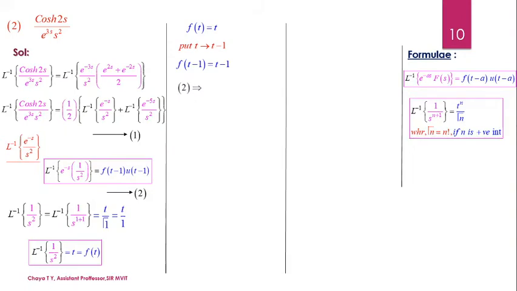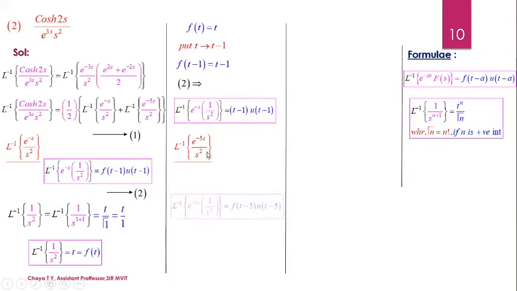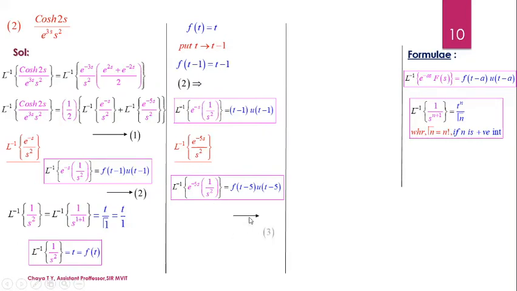Now, substitute this into equation 2. So what will be equation 2 now? t minus 1 into u of t minus 1. Now, we are going to consider the second term of the RHS. The second term of the RHS is Laplace inverse of e power minus 5s divided by s squared. Then consider the formula. By comparing the LHS with the formula, a takes the value 5. Therefore, the RHS is f of t minus 5 into u of t minus 5. I call this equation 3 because we still need to find the value of f of t minus 5, which should be substituted into the RHS.